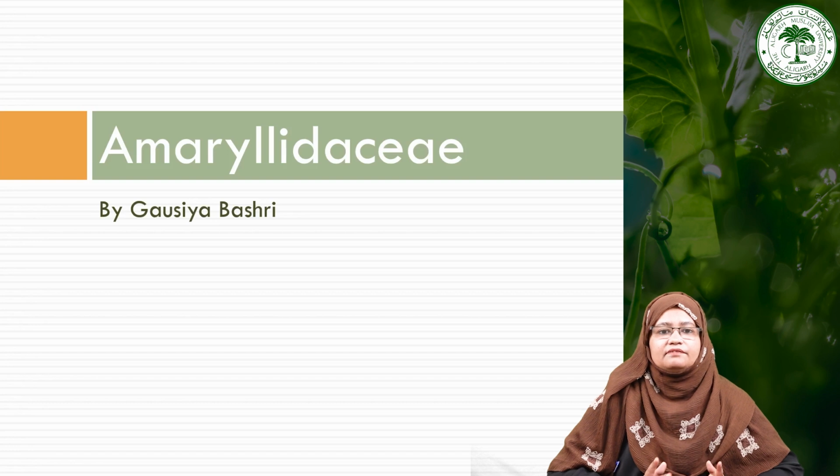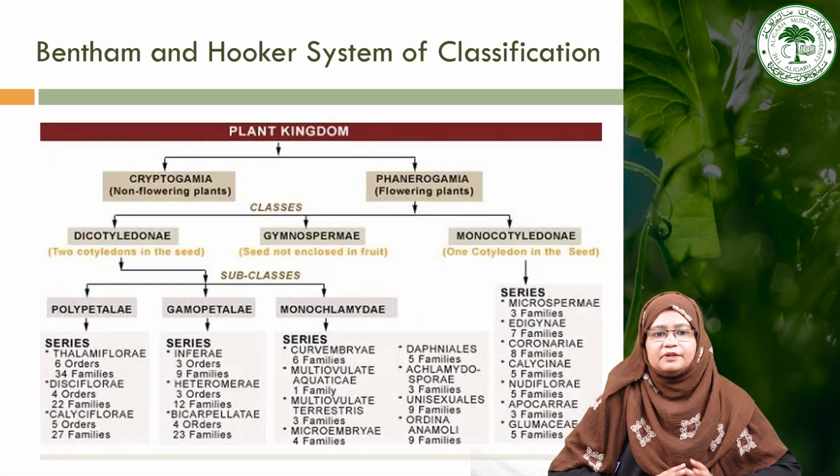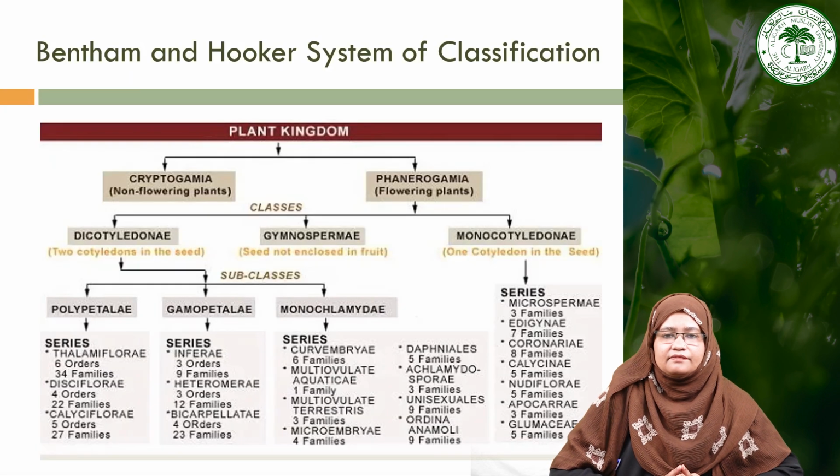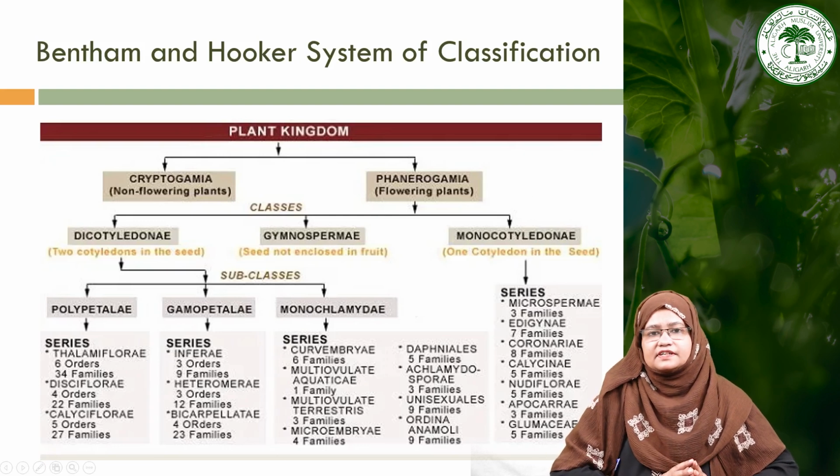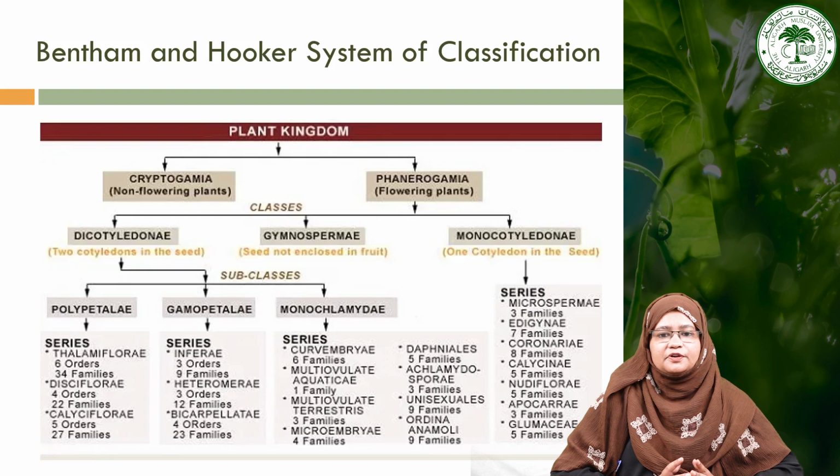Today we will explore the family Amaryllidaceae, which is commonly called the Amaryllis family or Narcissus family. So now moving towards the systematic position of the Amaryllidaceae family as given by Bentham. This particular family also belongs to the class Monocotyledone. As we have discussed earlier, Monocotyledone is directly classified into series.